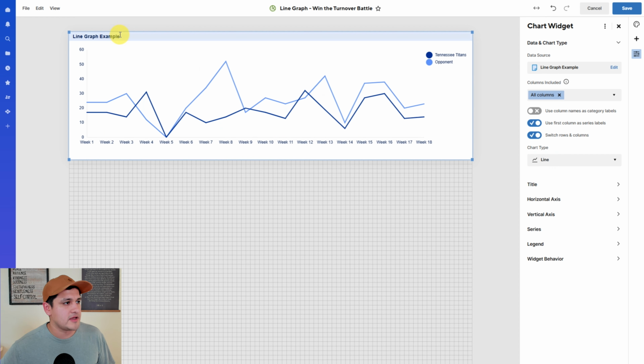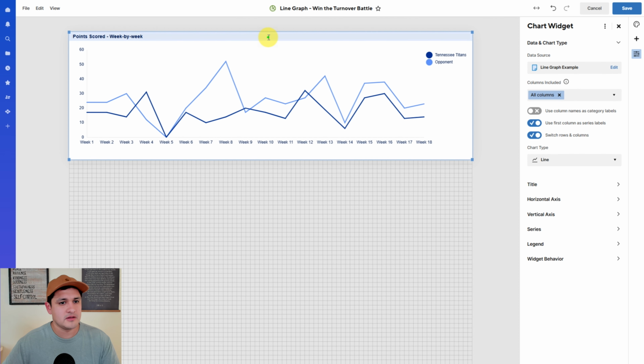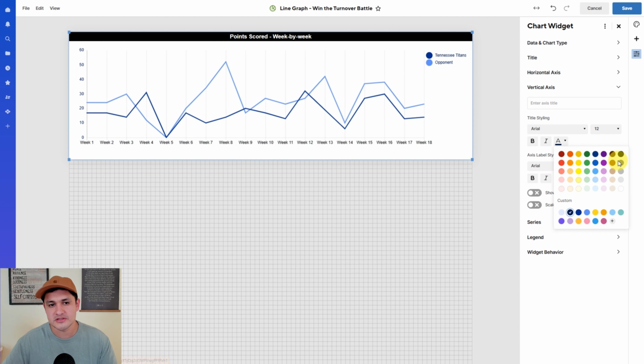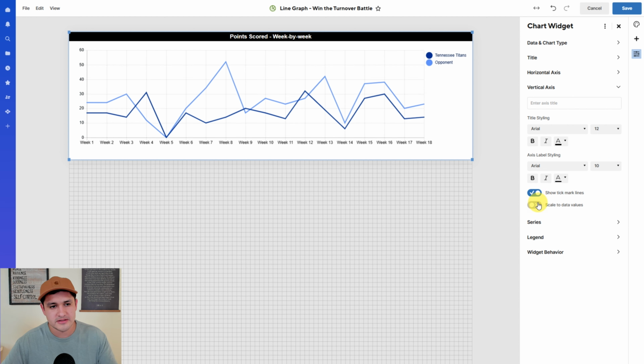You can start to see it play out here. I'm going to call this points scored week by week. So that's what I'm going to call it. Let me do some formatting real quick. And these are all just preferences, how I'm setting up my charts. However you feel the need, or however your specific situation is, feel free to format it and make it look however you want. This is just how I like to do mine.